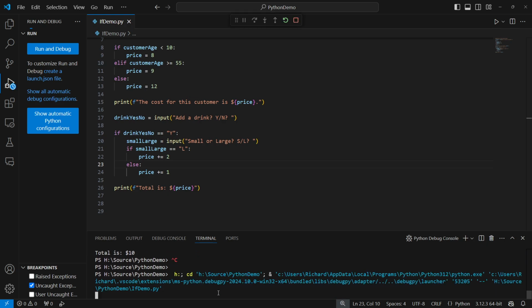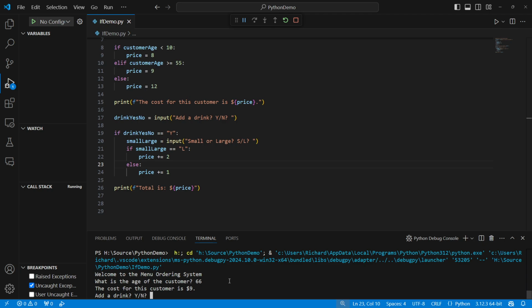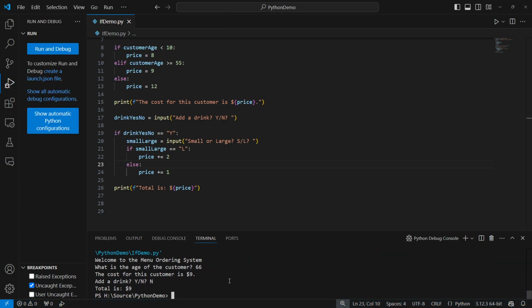Let's run it again. I'll hit F5. Again, make sure that you still are in the terminal, that you have a solid white block down here. I'll check senior and no drink this time. So 66, no, I don't want a drink. Total is 9, as expected.